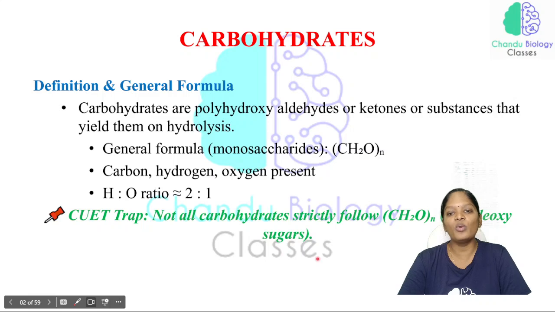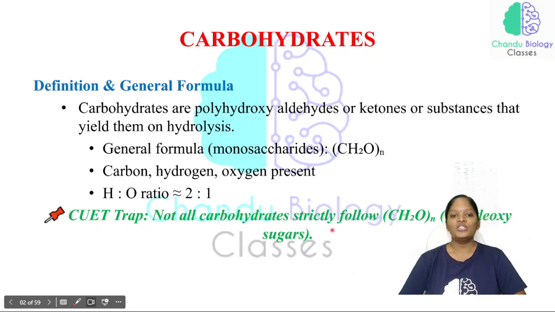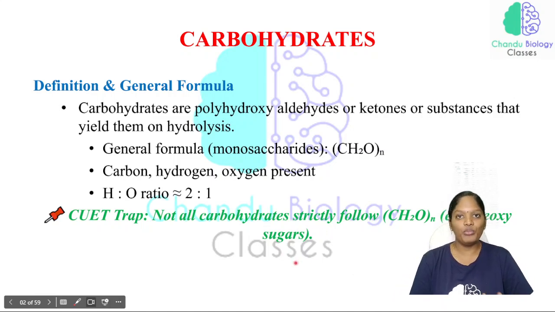Those sugars are not obeying this general formula. Why? Because in this general formula we have carbon, hydrogen and oxygen, and in deoxy sugars there is an absence of oxygen. So that is why the statement: not all carbohydrates strictly follow the general formula of CH2O of N. This is a very important slide, kindly make a note of it.